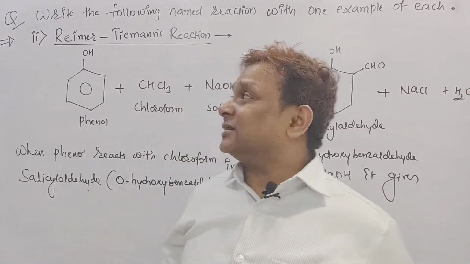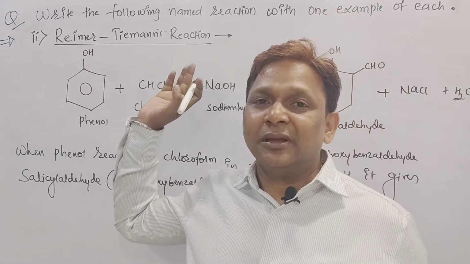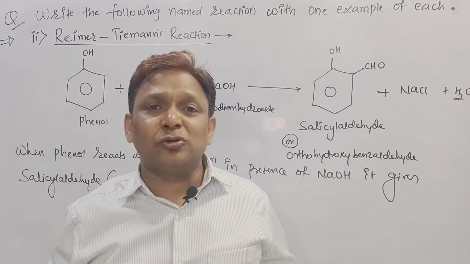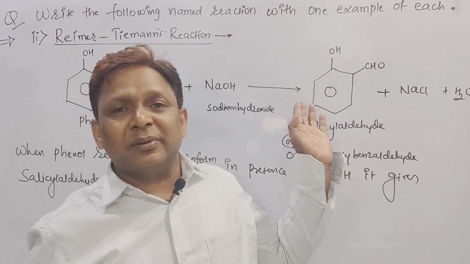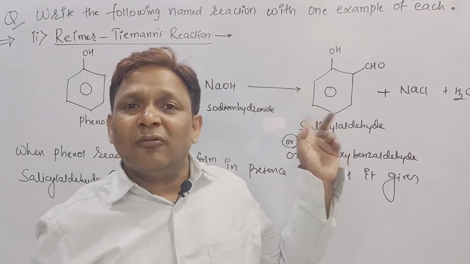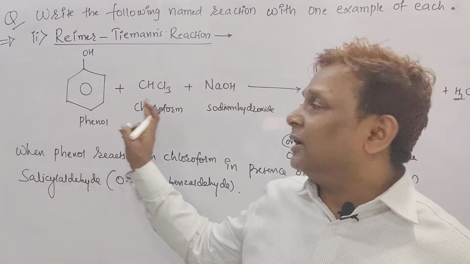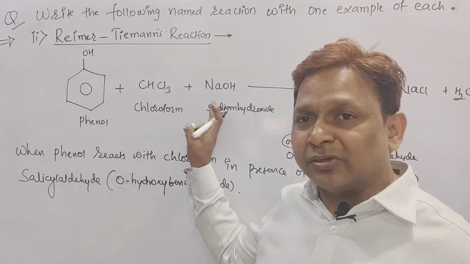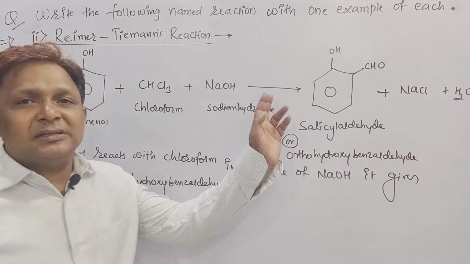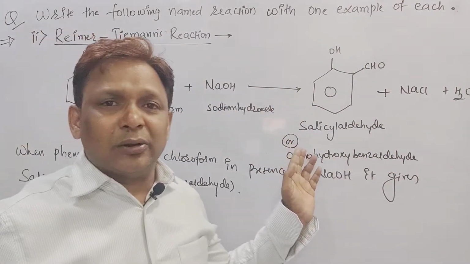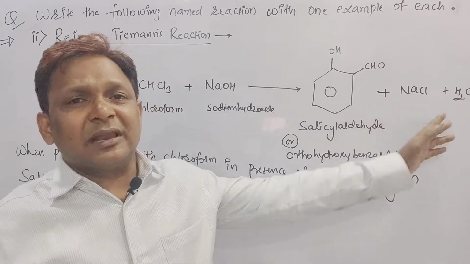Second one, beta, this is the Reimer-Tiemann reaction. Means the Reimer-Tiemann reaction is a reaction used to prepare what? Orthohydroxybenzaldehyde, called salicylaldehyde, from phenol. So benzene ring bearing OH group, called phenol, is reacting with chloroform in presence of NaOH. What does it give? Salicylaldehyde, called orthohydroxybenzaldehyde. The remaining is NaCl and water.